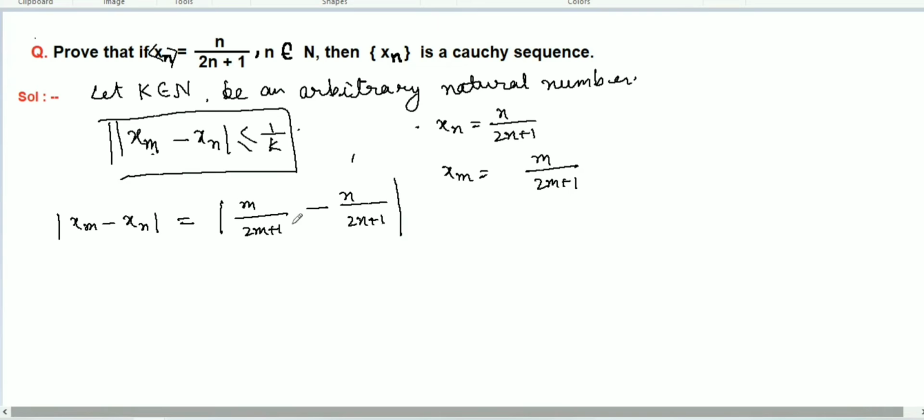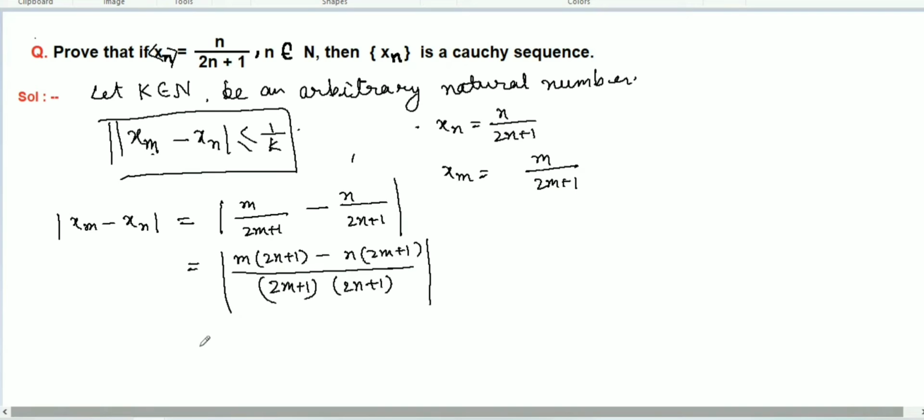Now try to calculate it, simplify it inside. Let's take the LCM, the lowest common denominator. Now we will get m multiplied by 2n plus 1 minus n multiplied by 2m plus 1, with the modulus sign.